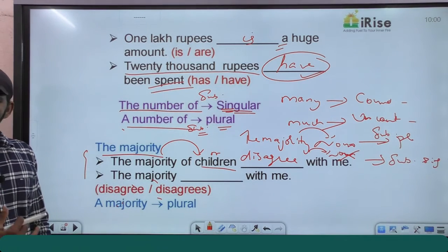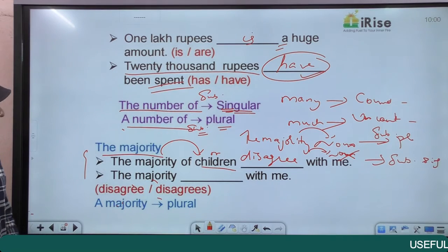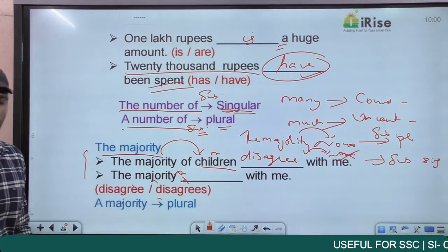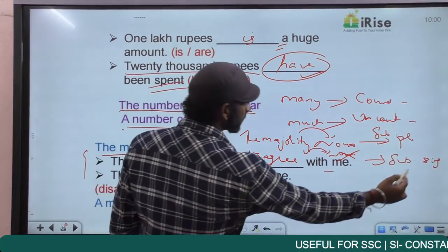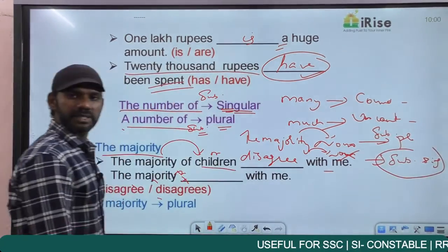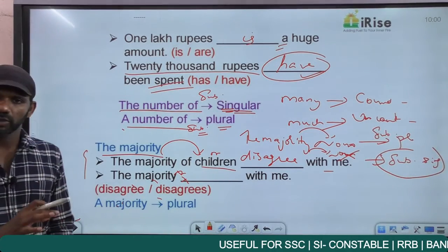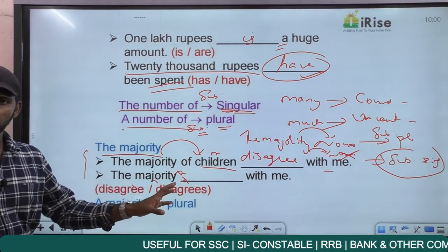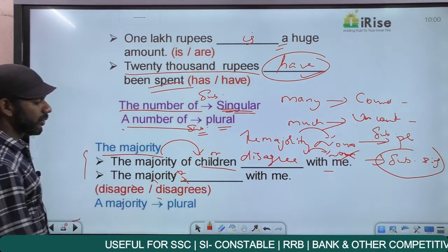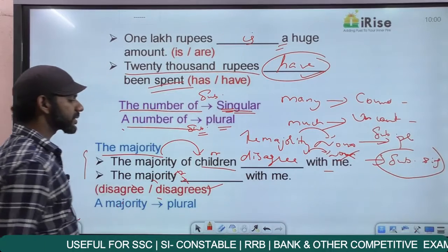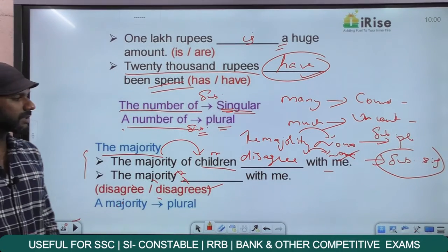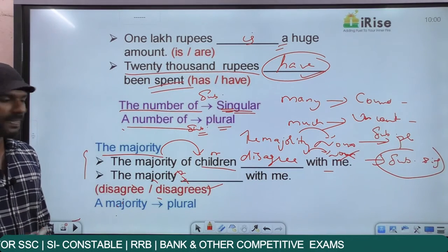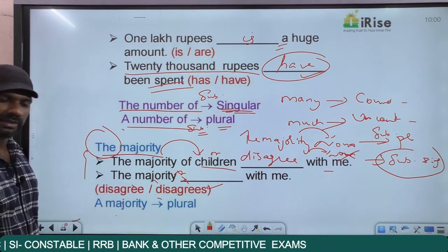Come to the next one. The majority dash with me. In this statement, we don't have a noun after the majority. And when there is no noun after the majority, the subject must be taken as singular. The verb must also be singular. So in the second statement, the subject is singular and the verb must also be singular. Disagrees with me. So the majority of children disagree with me. The majority disagrees with me. So this is a rule regarding the majority.